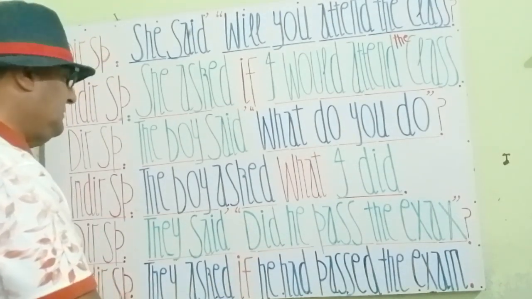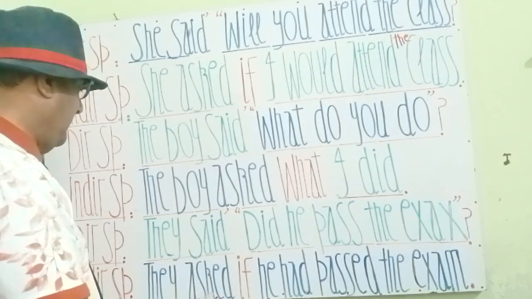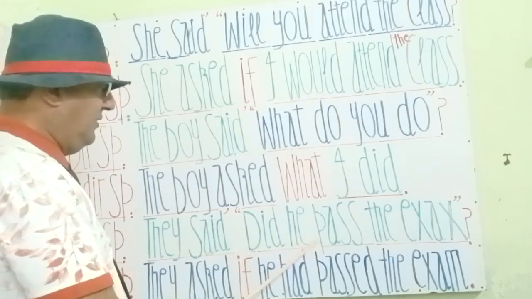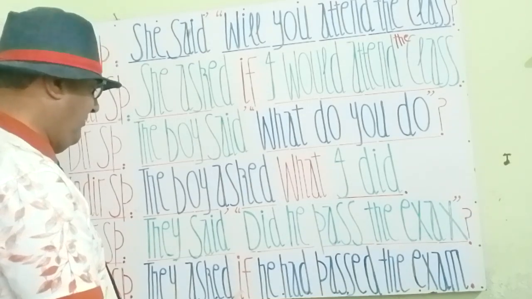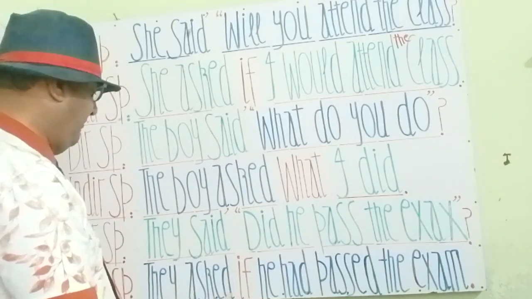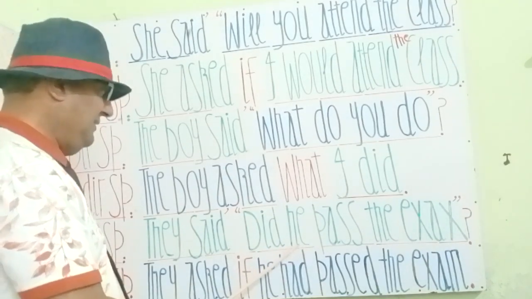You see, my students, indirect speech you see here, they asked, again we replace that by asked. They asked, and approaching the commas, because it's a simple interrogative, so we write if. We can also write whether, but here we write if. They asked if. Now we approach the subject, that is he.